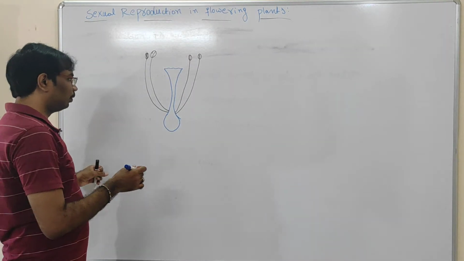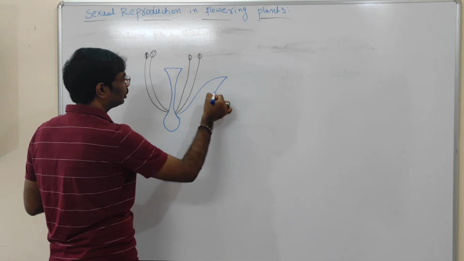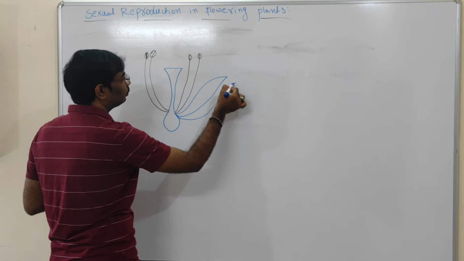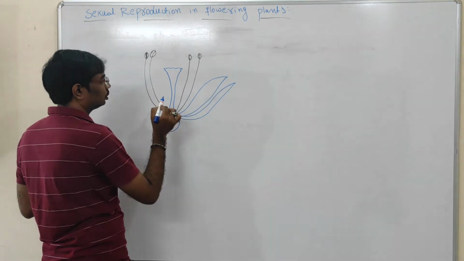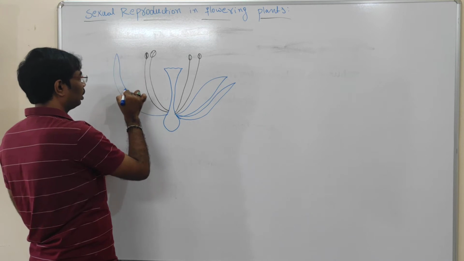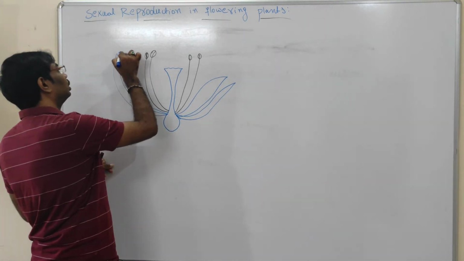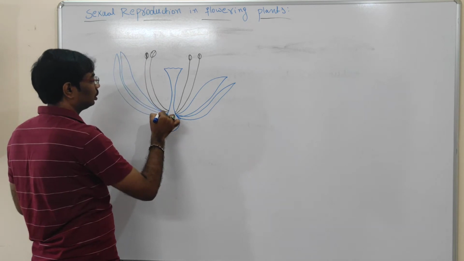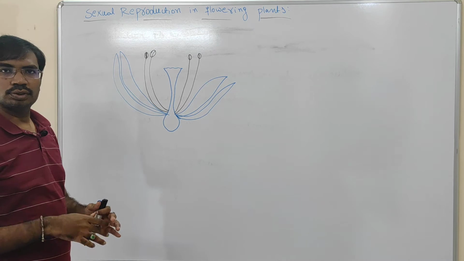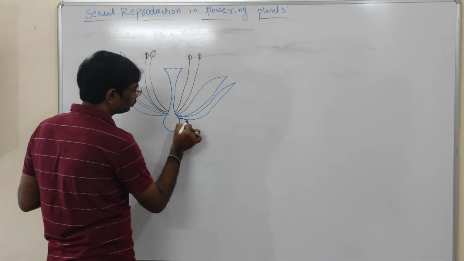After that, the flower contains petals. Petals are also present in the flower. Beneath the petals, it contains sepals.